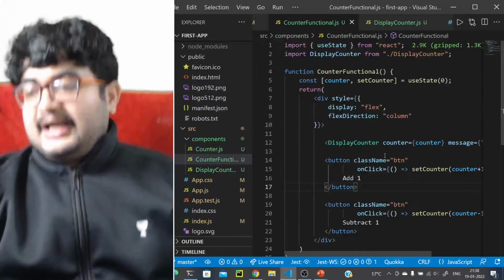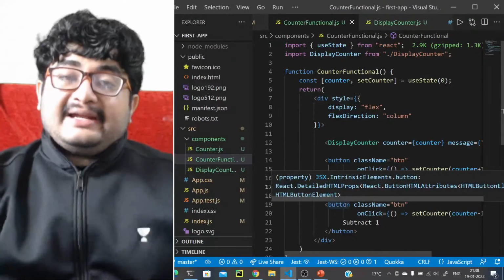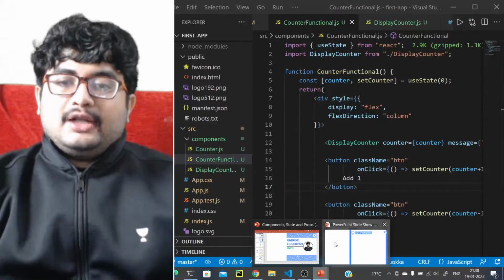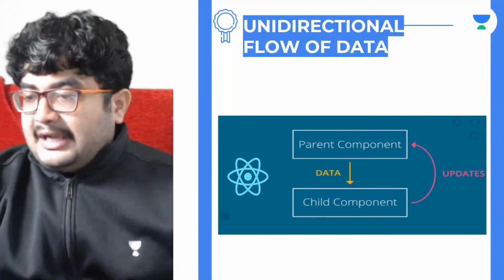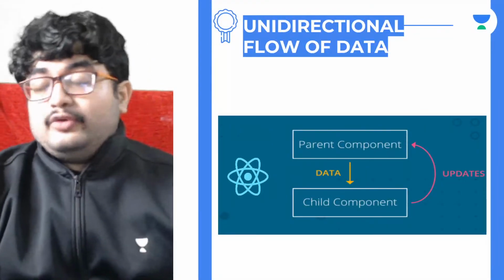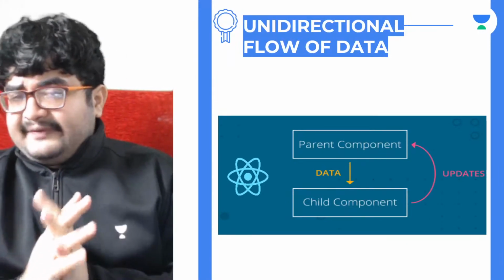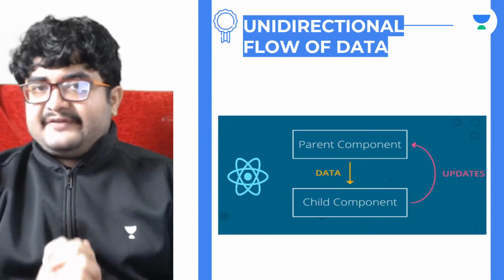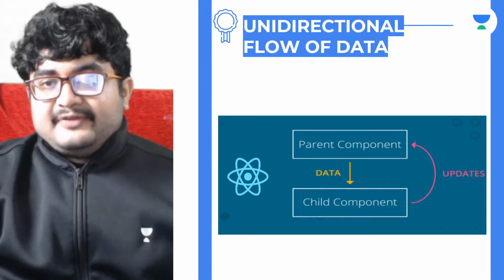Now let's take this a step higher. We have done state, we have done props. What we are coming into now is something called unidirectional flow of data. But before that, is it clear with everyone? Whatever we have discussed till now, do you have any doubts? Let me know. After that, we'll start with this.